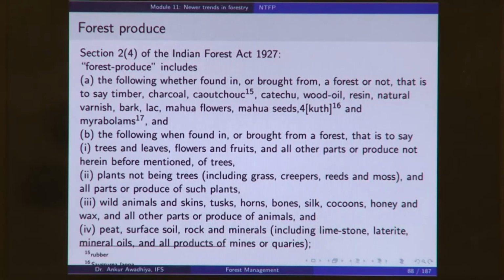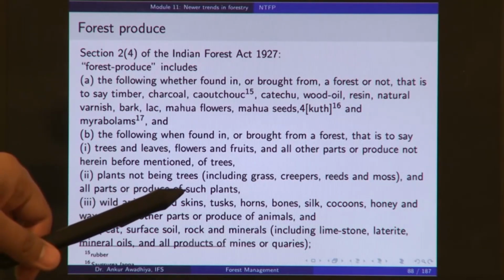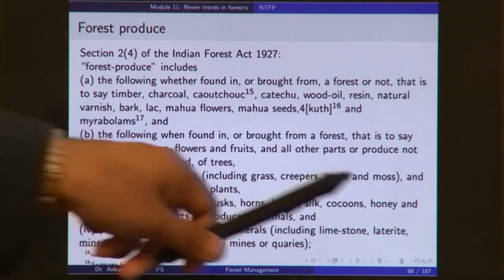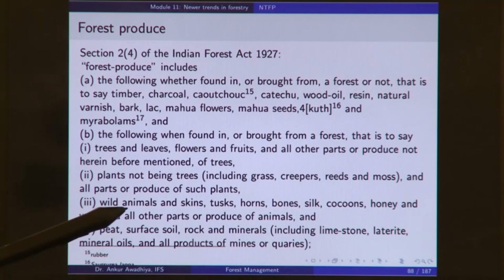Next we have wild animals and skins, tusk, horn, bones, silk, cocoon, honey and wax, and all other parts or produce of animals. So, animals and their produce or animals and their parts, when they are inside a forest or when they are being brought from a forest, we will call it a forest produce.